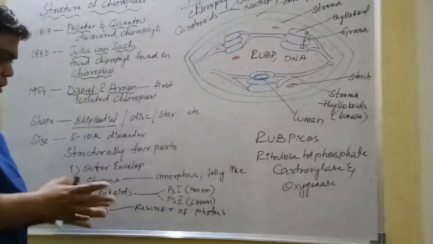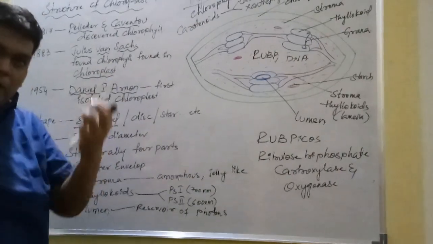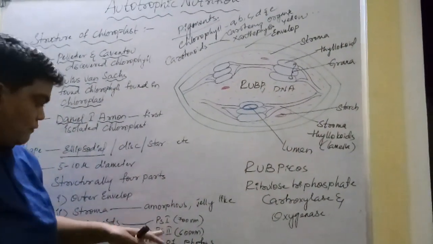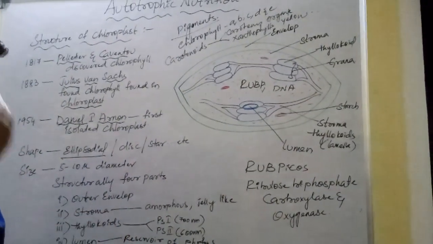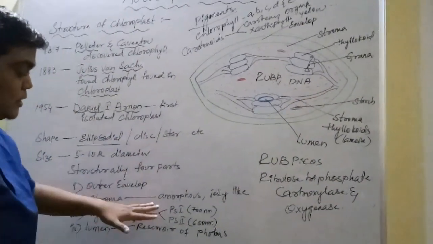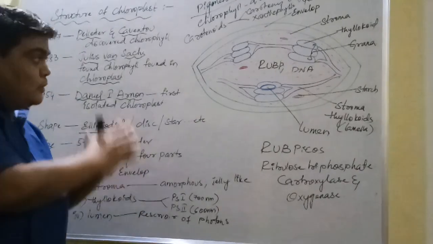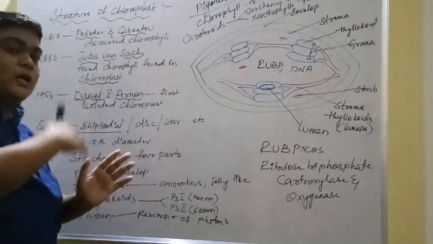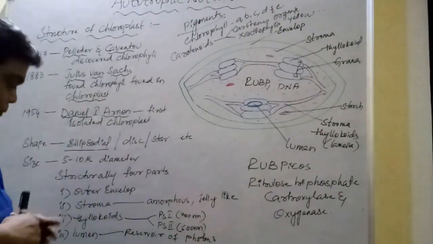This variation is based on the wavelength of light that each receives. Photosystem 2 receives 600 nanometers of light, whereas photosystem 1 receives 700 nanometers of light. These photosystem reaction centers consist of these pigments. In photosystem 1 and photosystem 2, the solar energy is trapped by the pigments and converted into chemical energy, that is, ATP and NADPH are formed.